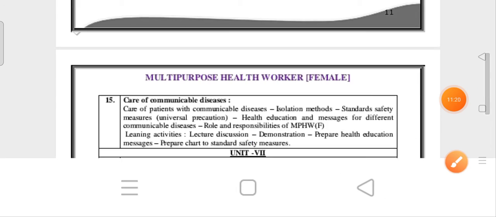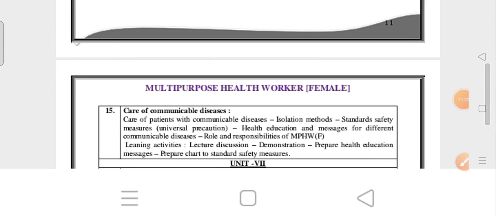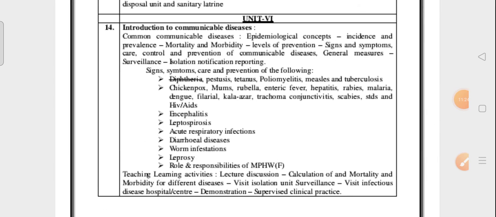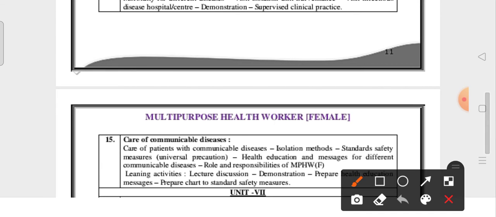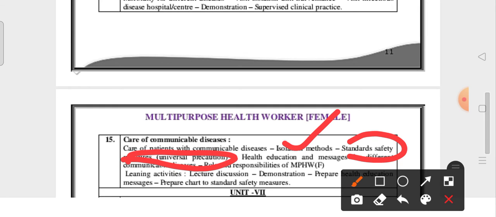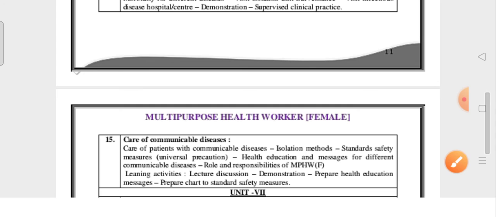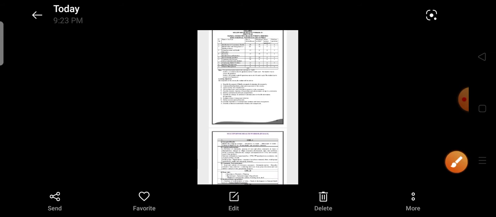So next coming to the care of communicable diseases, the sixth unit. In this also, the standard safety precautions like universal precautions are very important. Isolation methods are also important. Standard safety precautions are very important. So only these two topics are important.